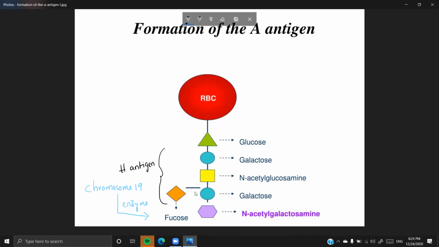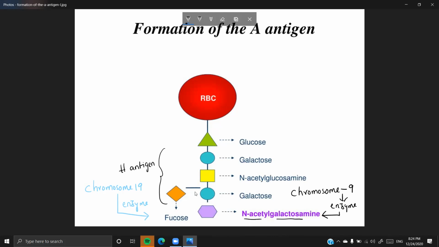Okay, but now what is happening is the chromosome 9 now is going to produce an enzyme. It's going to give up an enzyme which is going to transfer a sugar which is called N-acetyl galactosamine.